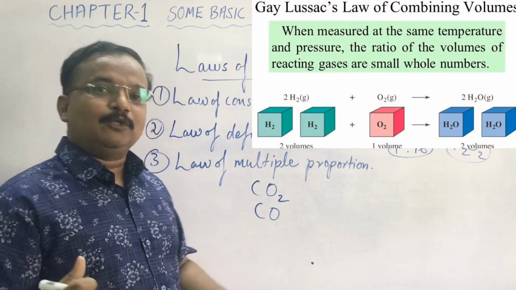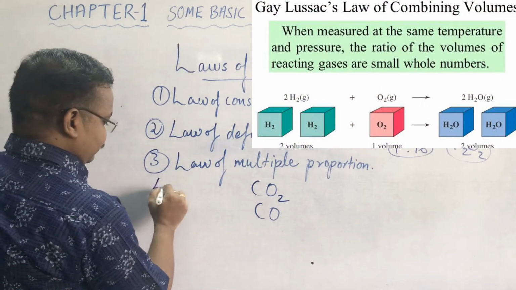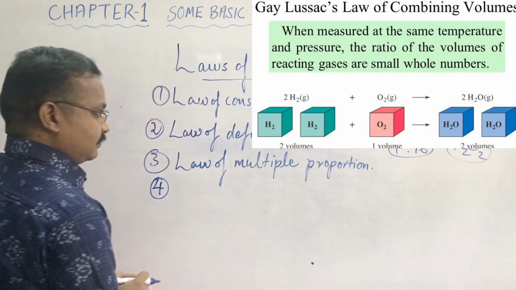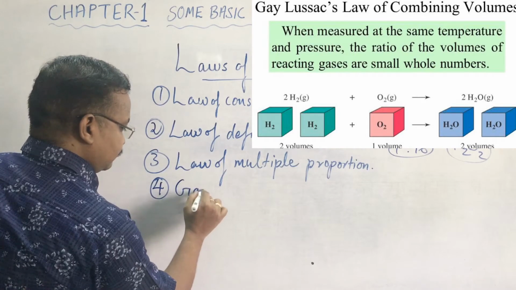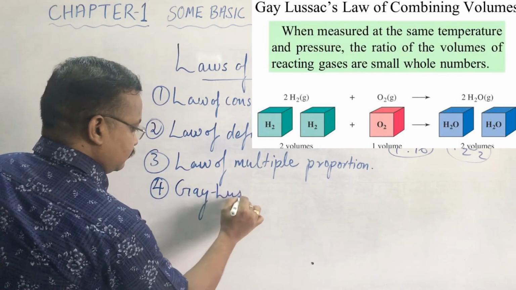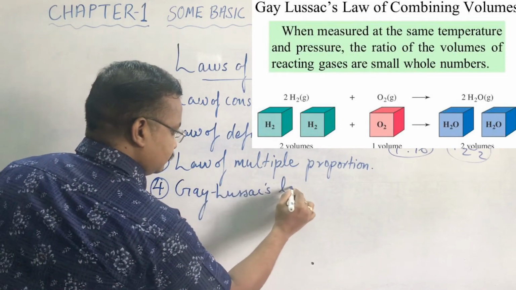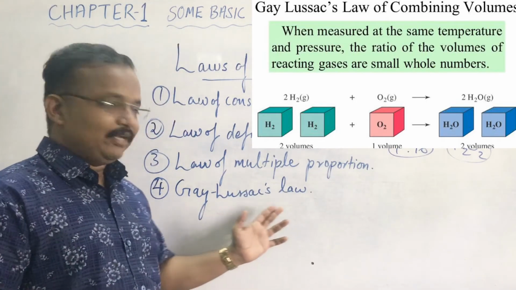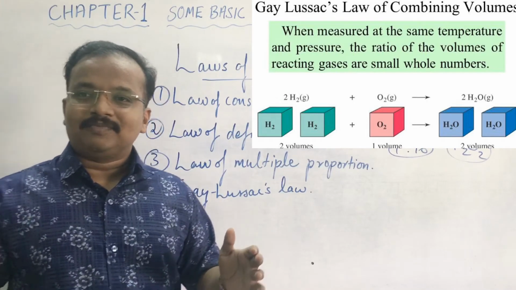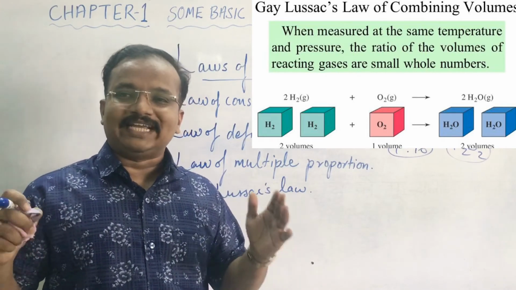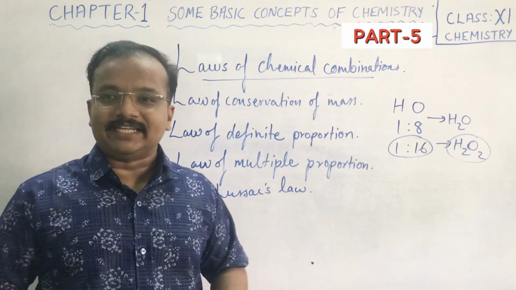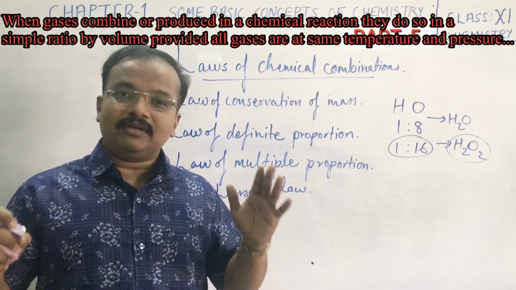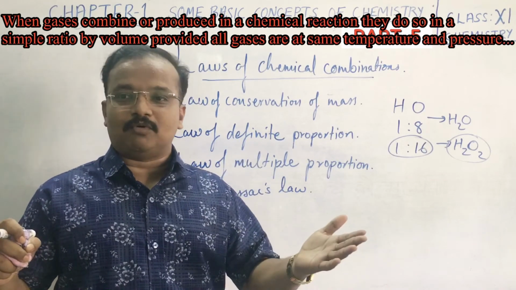Fourth one is Gay-Lussac's law. This law was given by a scientist called Gay-Lussac in the year 1808, and he observed that when gases combine, this is about Gay-Lussac's law of gaseous volumes.